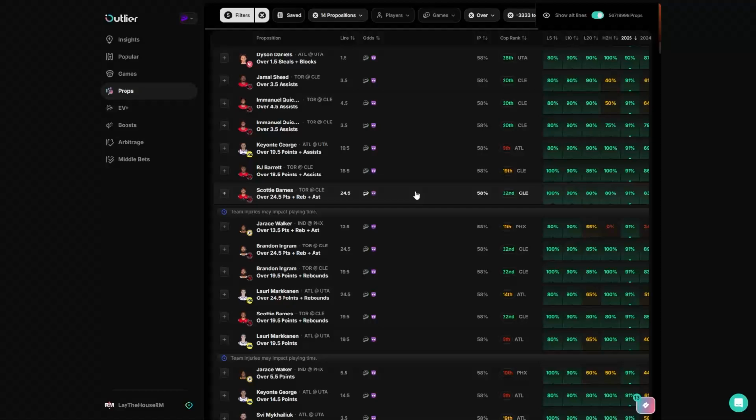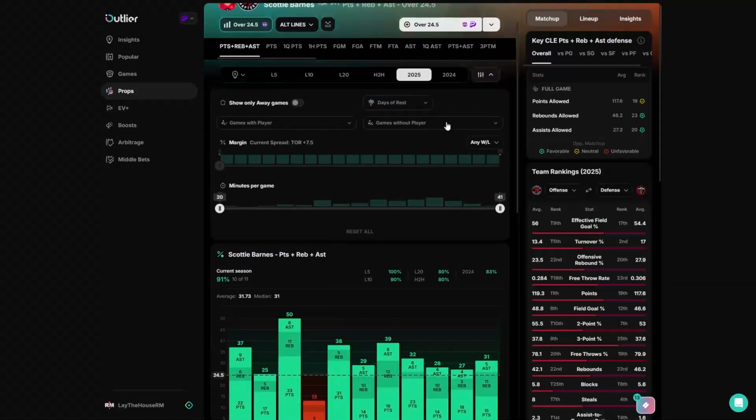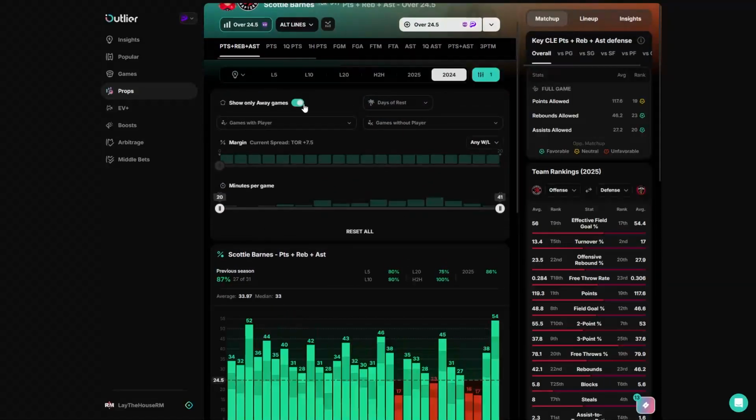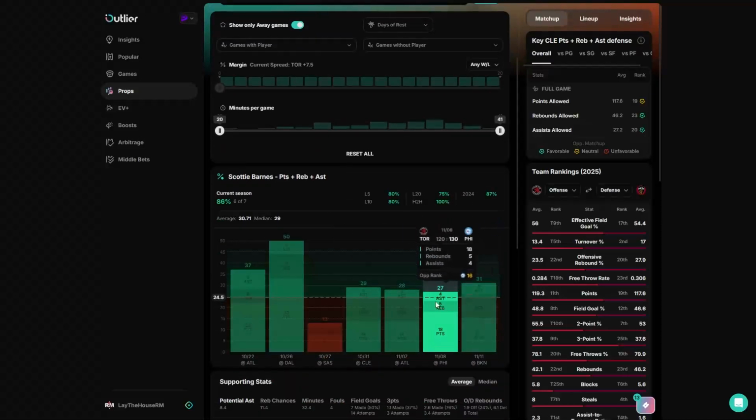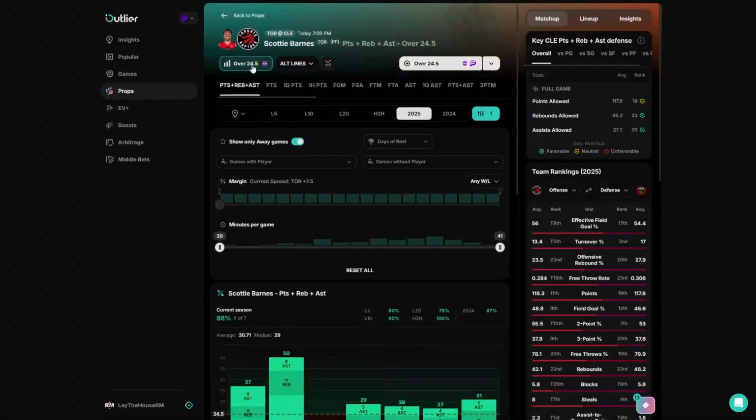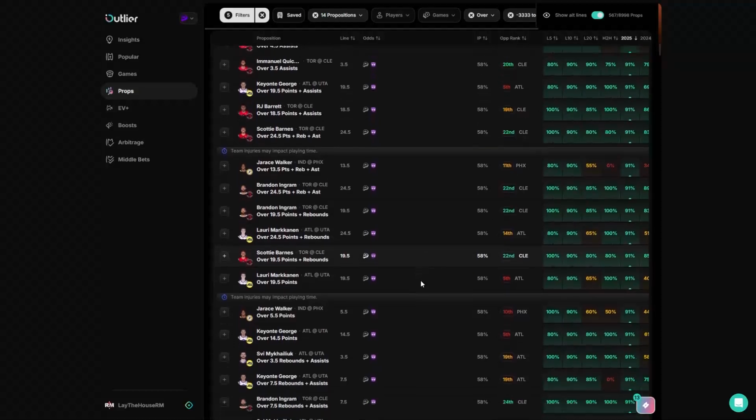I mean, we could look at the Scottie Barnes PRA maybe. And over this number, 83% of games last year, 87% on the road. And 6 out of 7 road games this year, but he did just barely go over this. And if I'm taking an alternate line, I want to see him smashing this number. I don't want to see him just barely going over. So that's a skip.